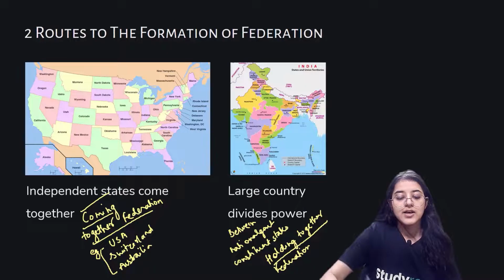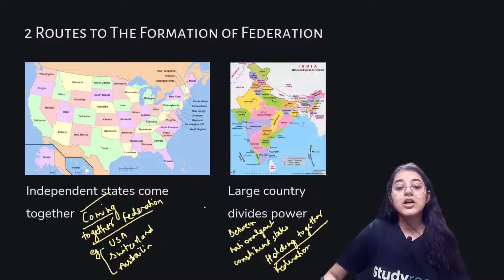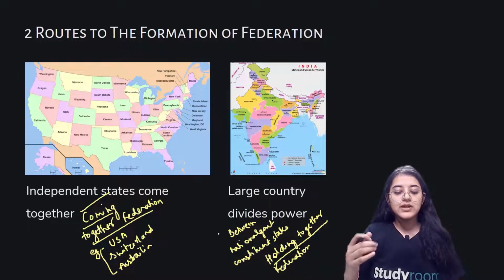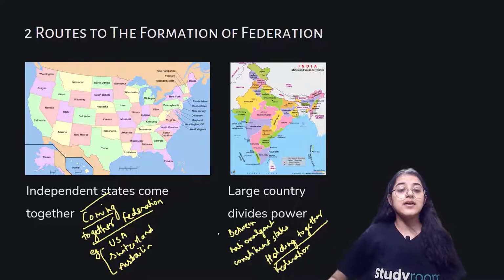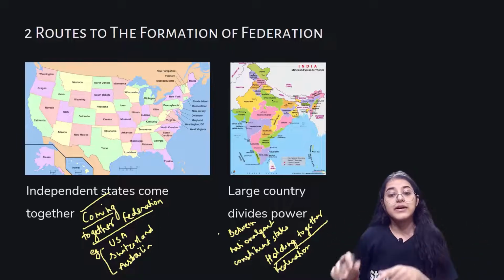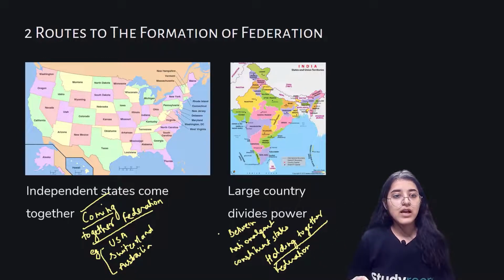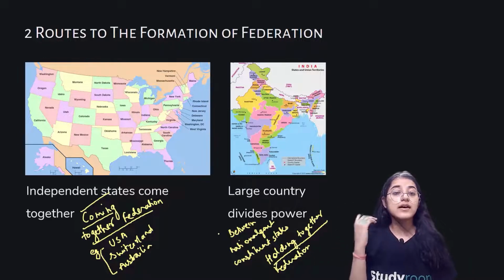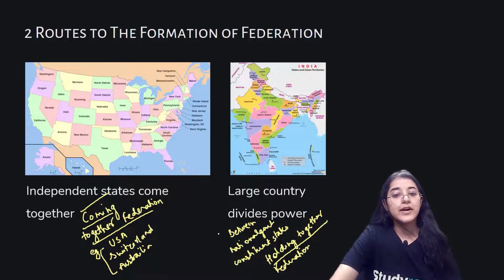Holding together federation. So in this, the second category, central government tends to be more powerful. The central government will be the more powerful one in comparison to the states. Very often the different constituent units of the federation have unequal powers and some units are granted special powers. In the earlier case, we have independent states which were coming together to form a bigger unit. But in this, we have a large country in which we then divide the powers at the state levels. So in this, mostly the central government has more power in comparison to the state governments. That's how these differ from each other. Coming together and holding together federation.